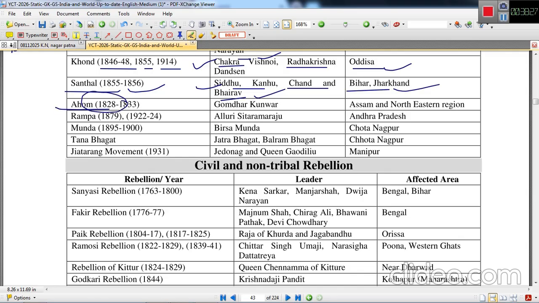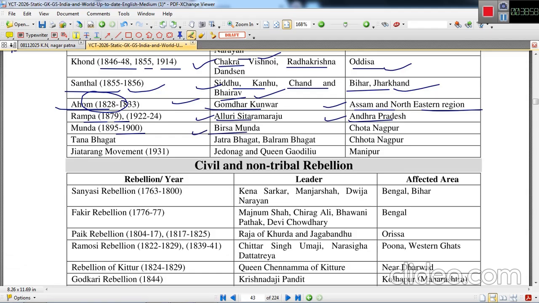Ahom tribes revolted in 1828 to 33. Gomdhar Kuar was the leader. This revolt took place in Assam, northeastern region. Rampa rebellion of 1879 and again in 1922 to 24 under the leadership of Alluri Sitarama Raju in Andhra Pradesh. Then Munda rebellion started in 1895 and culminated in 1900.